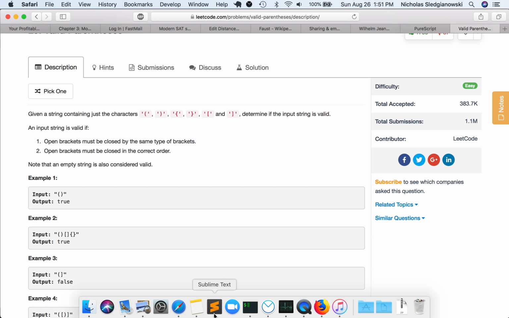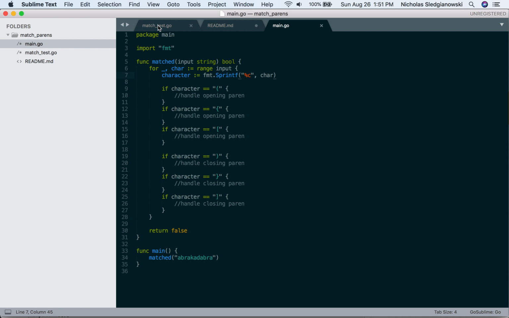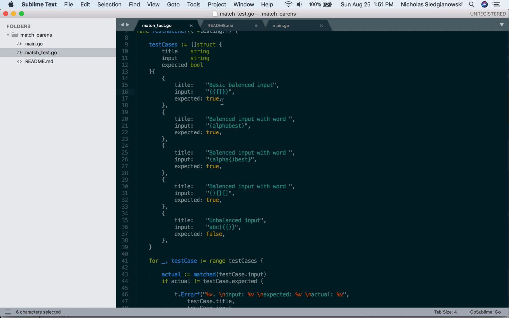So in our problem here, we don't actually care that much about the order. So you can have a bracket and then have some braces and then have another bracket and then have a parenthesis. So it's really just the parens are independent, the brackets are independent, the braces are independent.